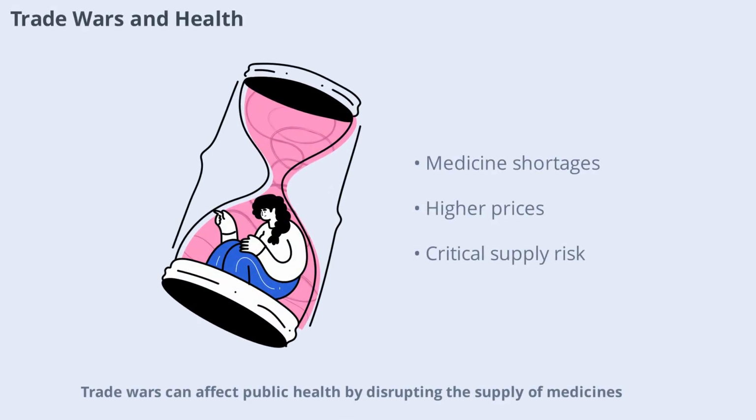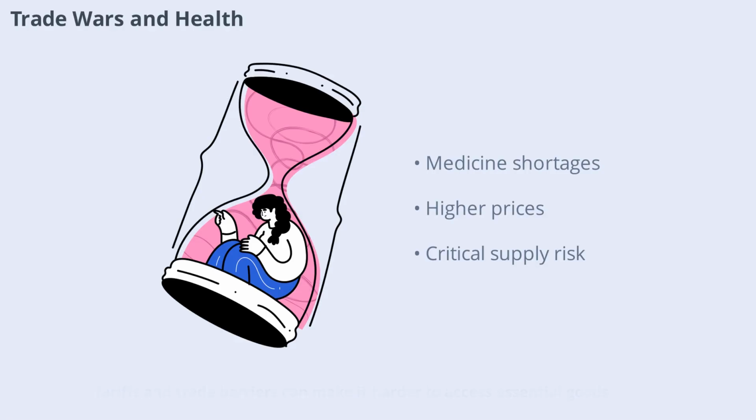Trade wars can affect public health by disrupting the supply of medicines, medical equipment, and food. Tariffs and trade barriers can make it harder to access essential goods, leading to shortages or higher prices. Ensuring the availability of critical supplies is a key concern during trade conflicts, especially in times of crisis.